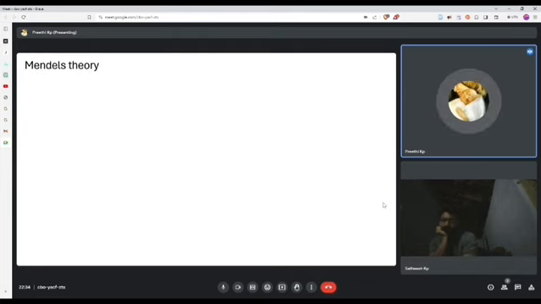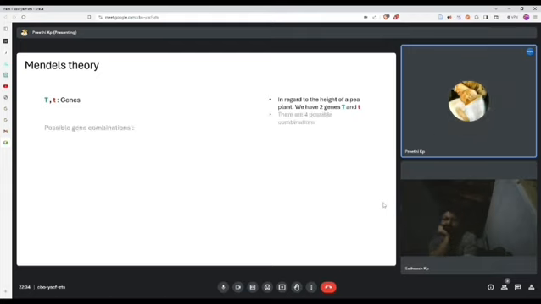In regard to the height of a pea plant, we have two genes, capital T and small t. With these genes, there are four possible combinations: capital T capital T, capital T small t, small t capital T, and small t small t.